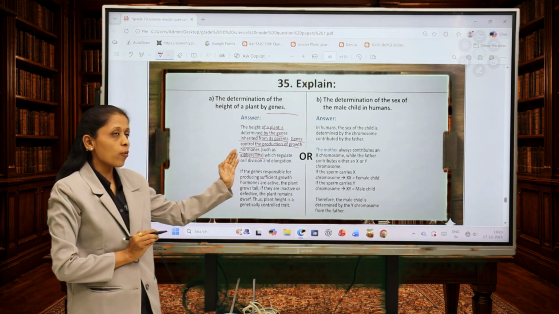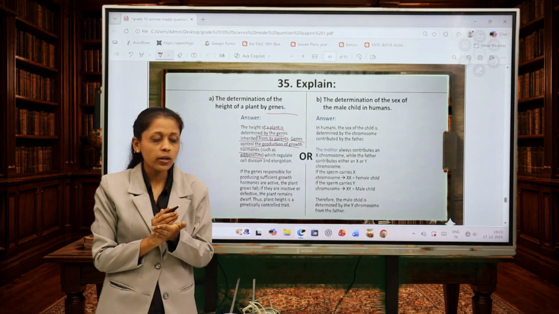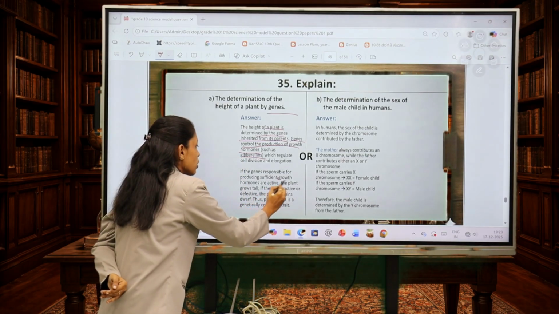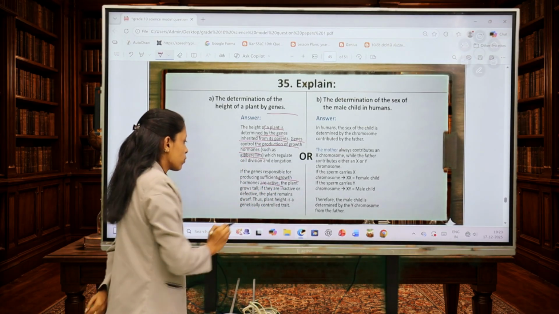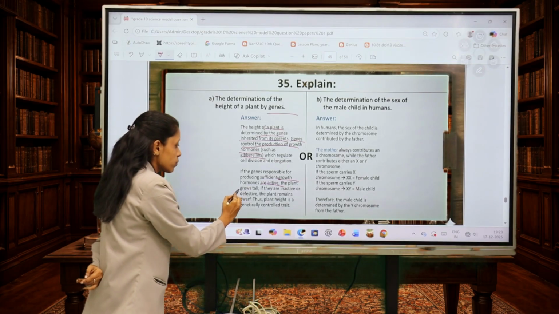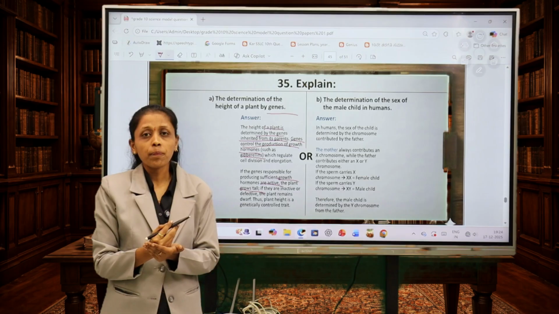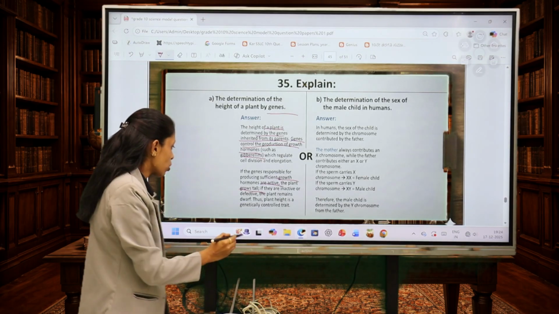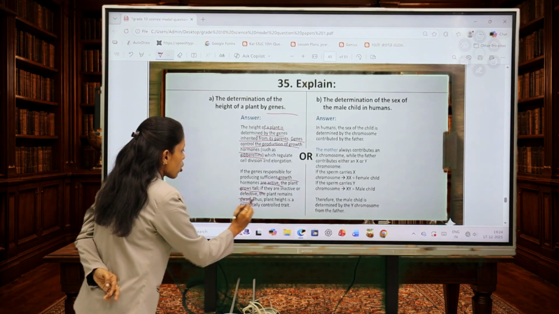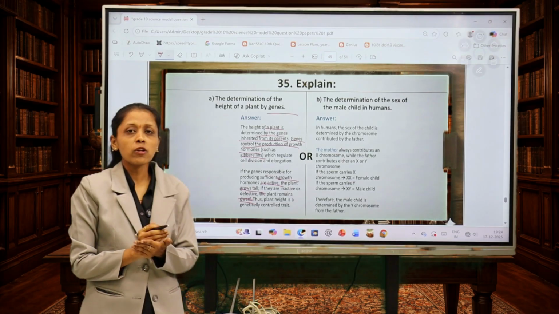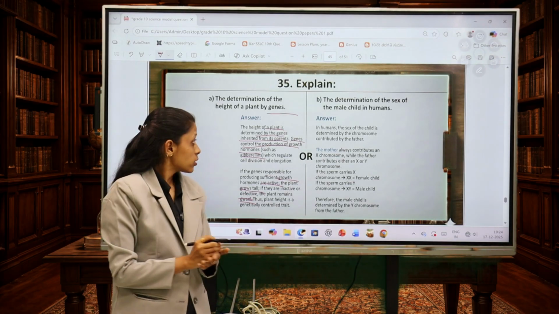If the gene responsible for producing sufficient growth is active, the plant grows tall. If they are inactive or defective, the plant will be dwarf, meaning short. Thus the plant height is controlled by that trait.